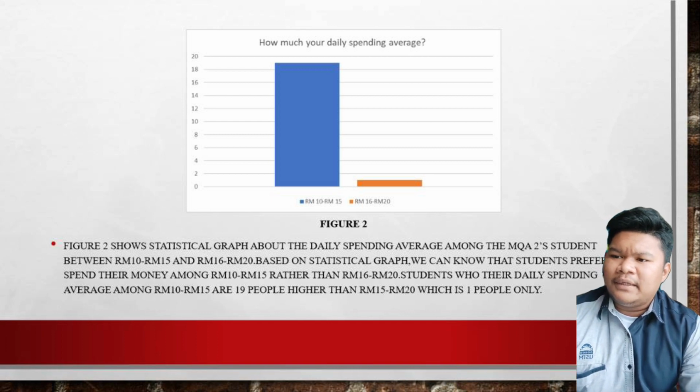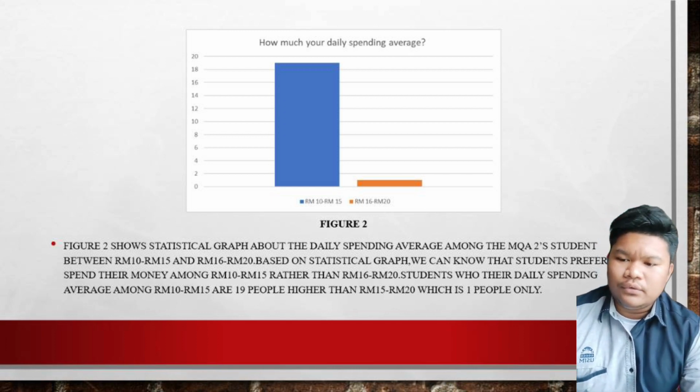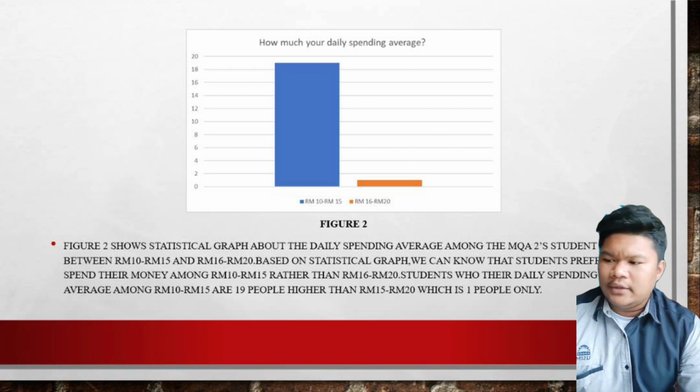How much is your daily spending average? Figure 2 shows a statistical graph about the daily spending average among the MQA2 students between RM10 and RM15, and RM16 and RM20.